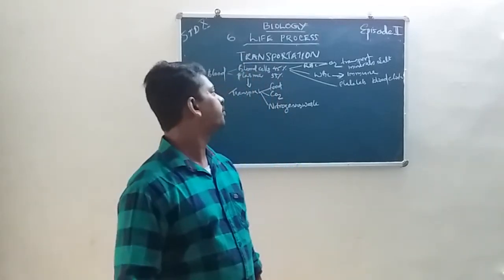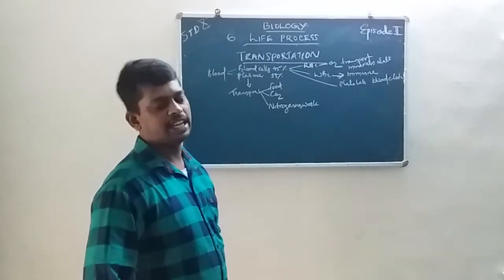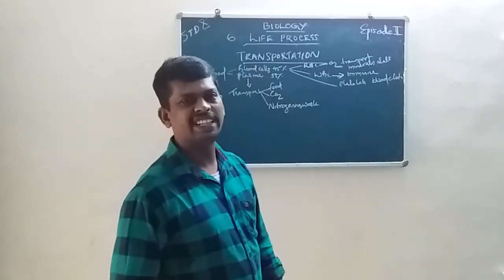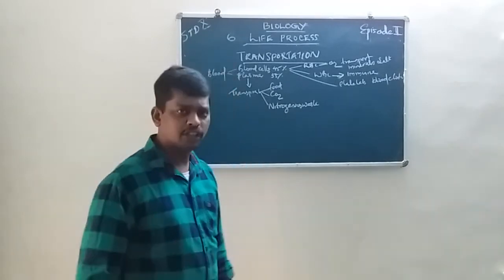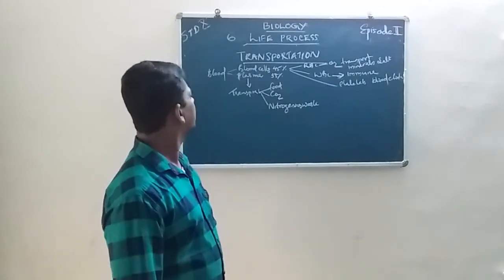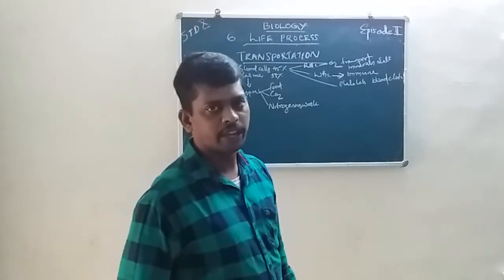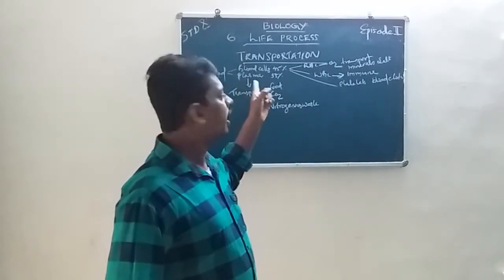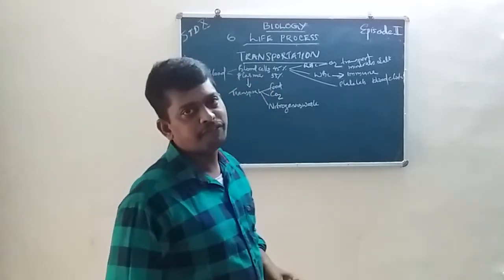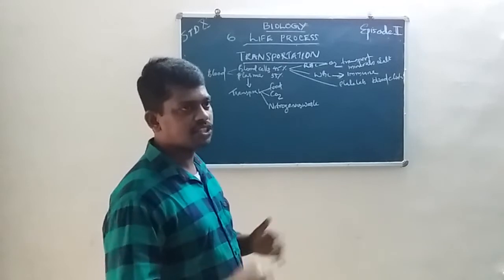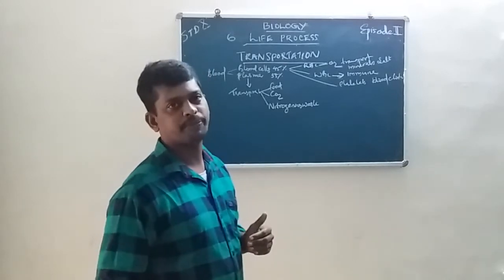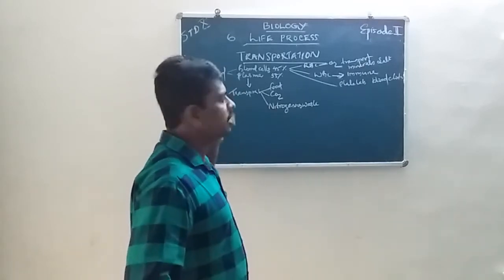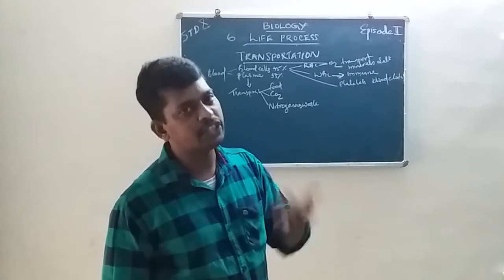In this process, blood is very essential. You know, blood is one type of tissue. Tissue means it's a group of cells. The blood cells are a group of cells, so this is called tissue. And blood is a fluid connective tissue, connecting with all internal organs. So blood is known as fluid connective tissue.